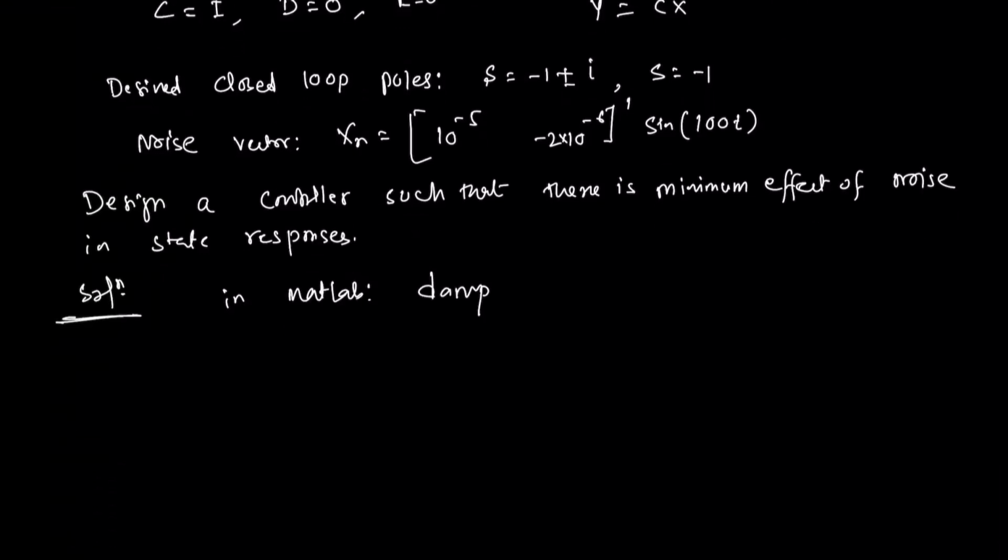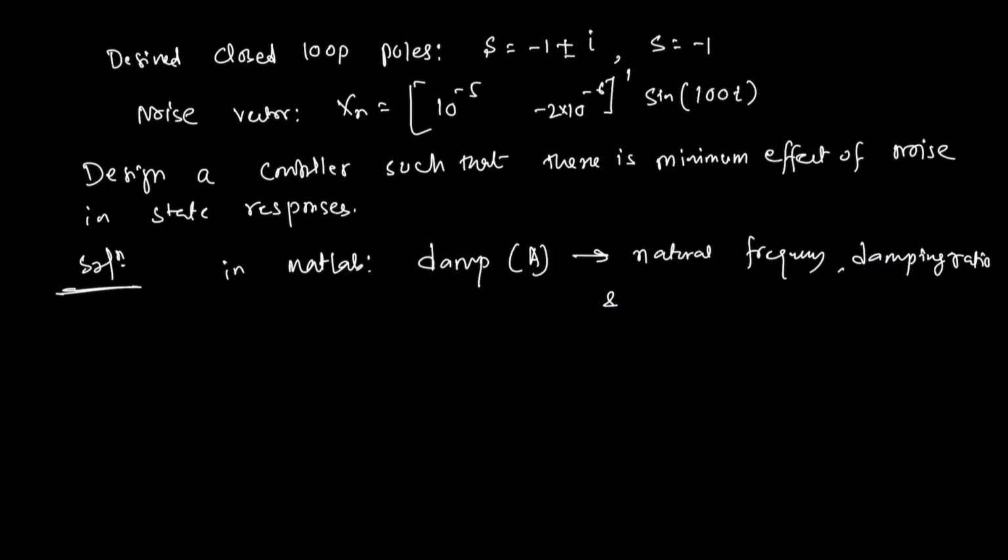DAMP. If you use this command with some matrix A, it will provide natural frequency, damping ratio, and poles. The poles are also the roots of the characteristic equation.